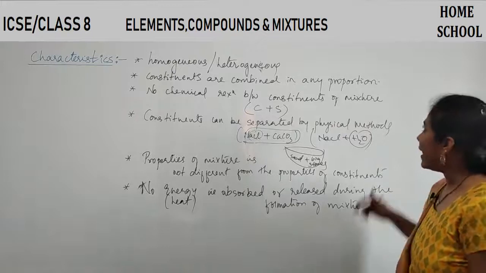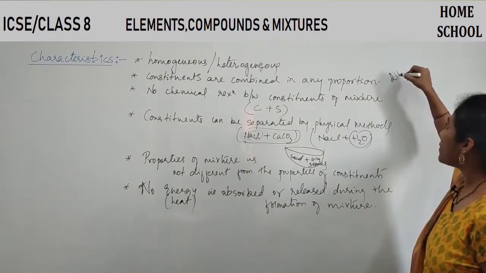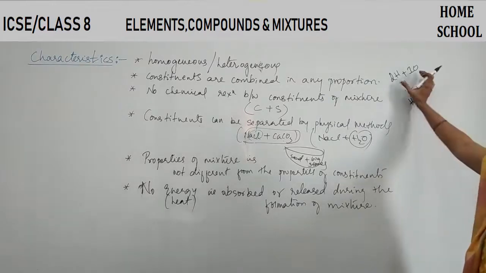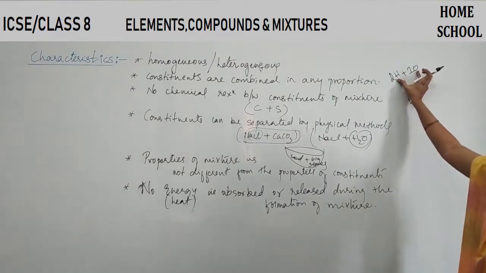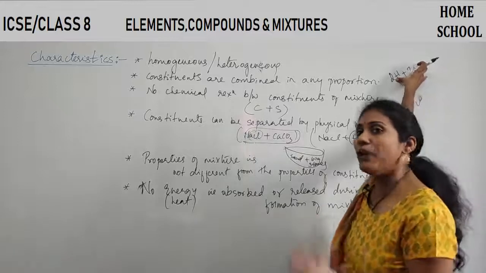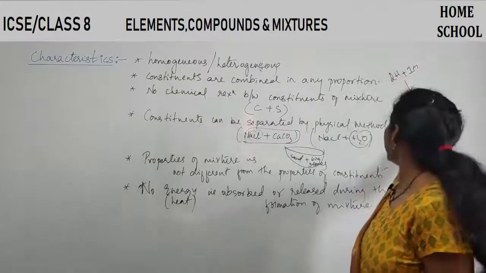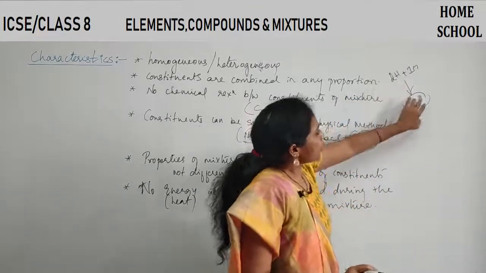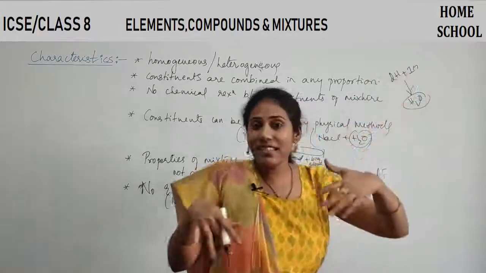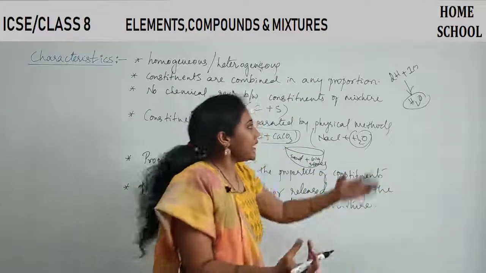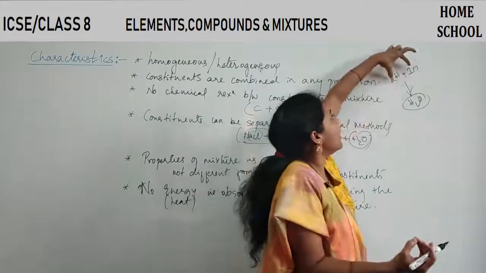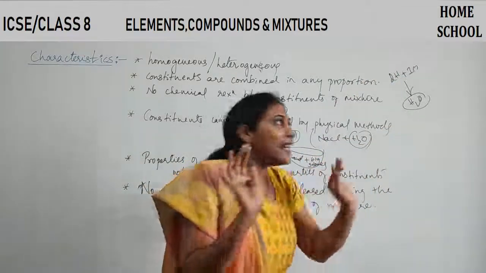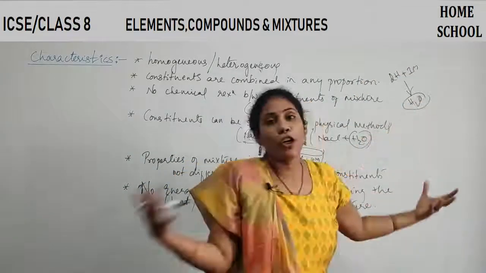Clear? I told you, whenever two atoms of hydrogen combine with one atom of oxygen, you get water. Chemically, these two elements are combining. These atoms are combining to get water, a compound, right? During such a combination, sometimes heat is given out or sometimes heat is required for the combination of these atoms. So definitely energy issues are involved when a compound is forming.